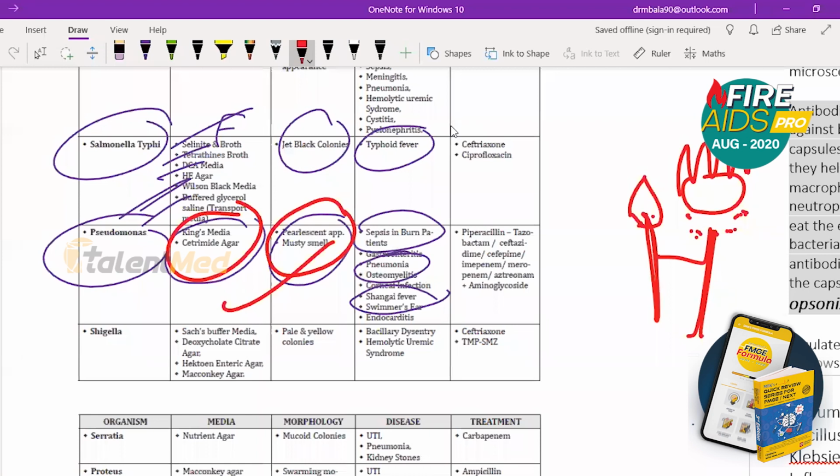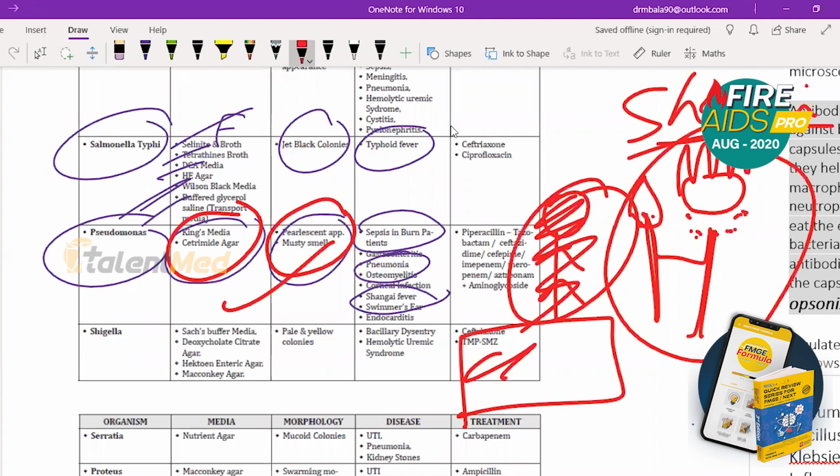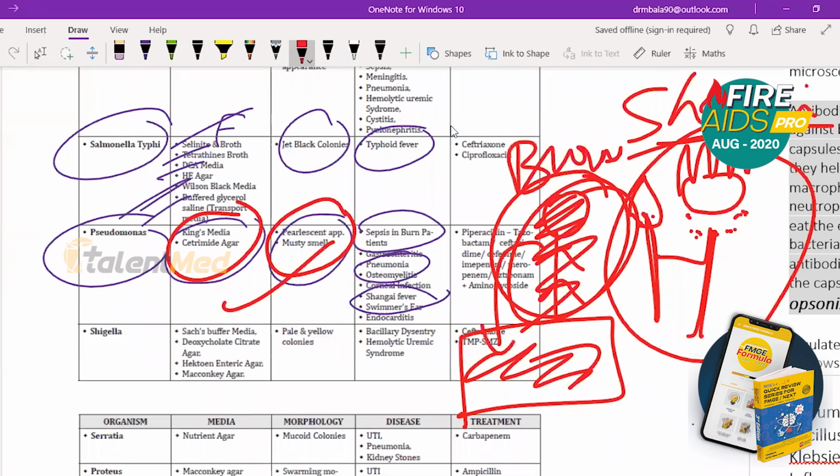So what happens? He sees a person who is getting burnt in front of him. Someone is using petrol on him and he is getting burnt in front of this king. This is the king of Shanghai. So Shanghai fever. So this king sees a patient who is burning, and he kicks this person inside a swimming pool so that this person becomes all right. The person falls in the swimming pool. So burns patient is going to get infected. So sepsis in burns patient jumps into the swimming pool. So swimmer's ear.